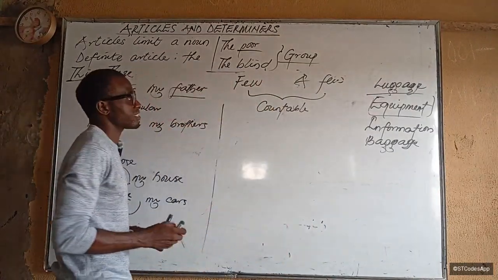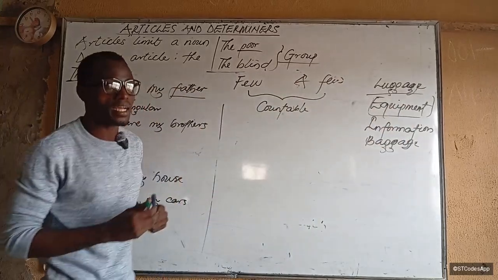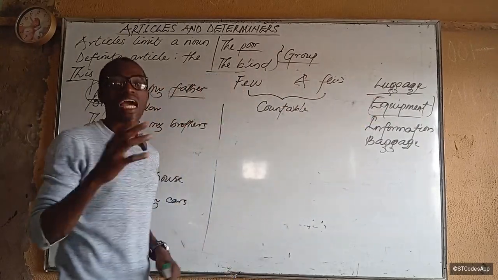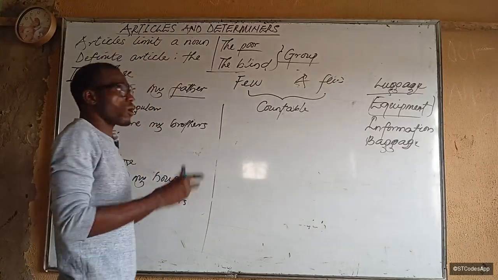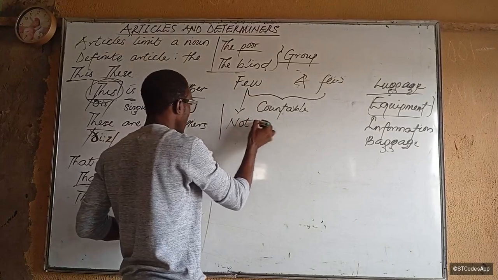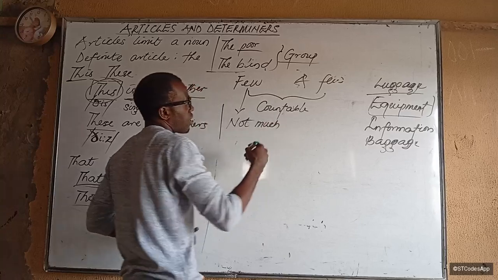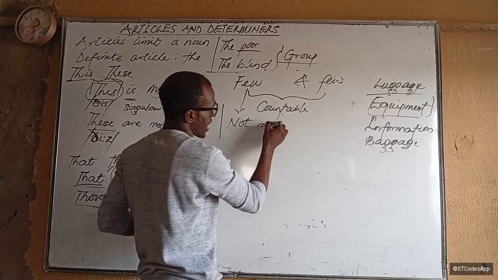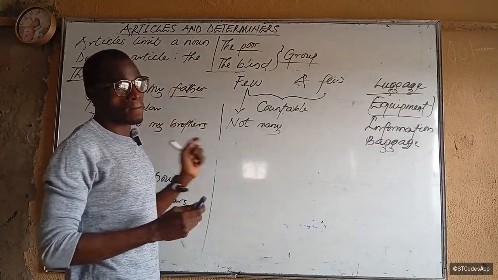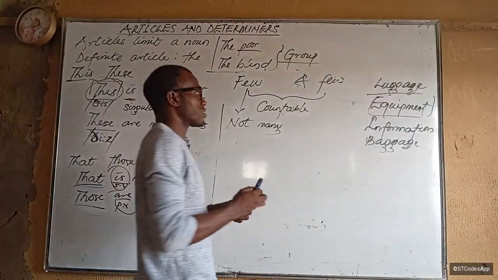So the point is that you don't use these for these. You only use few and a few for what? Count nouns. Now, what do they mean? Few means not many, since they are countable. Talk of many and much too: we use many for countable, we use much for uncountable.